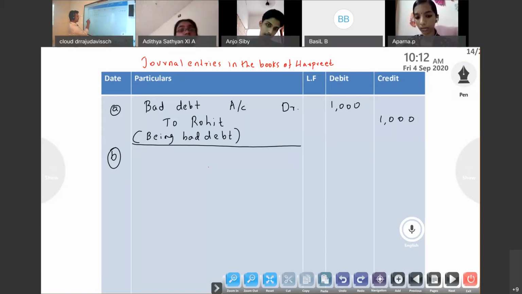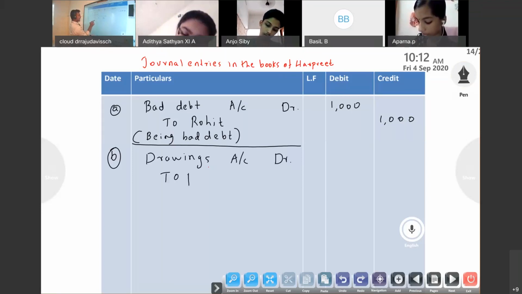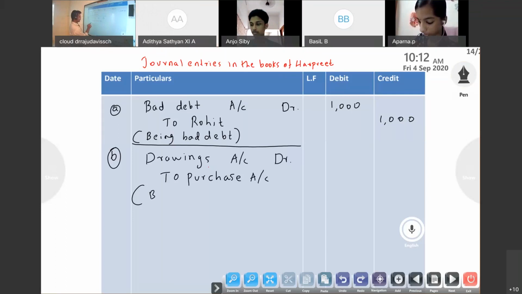So entry will be here goods only used. So drawings account debit to purchase account, being drawings of goods.